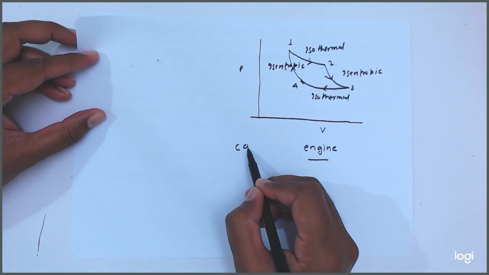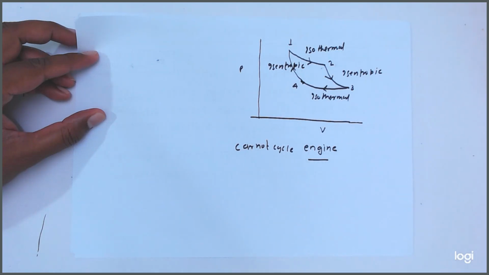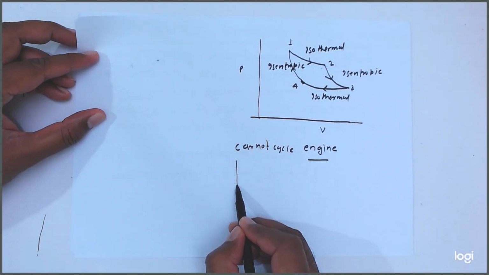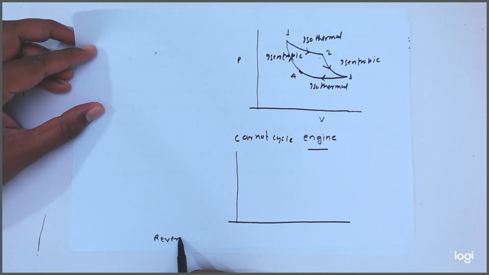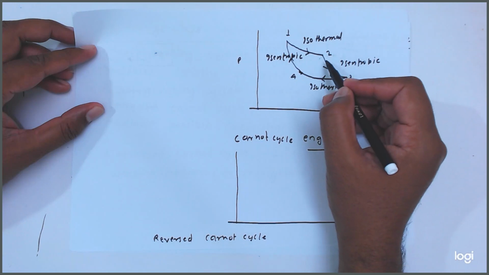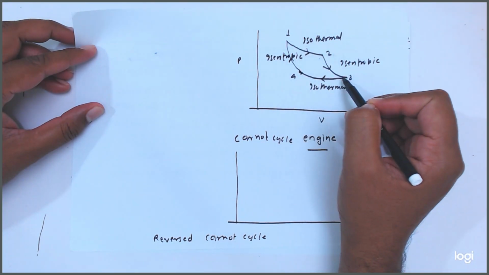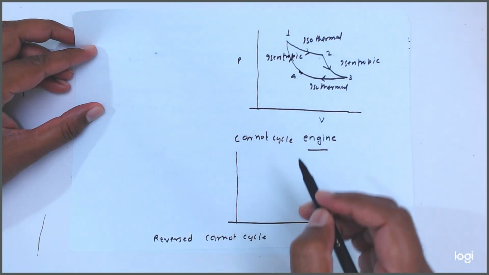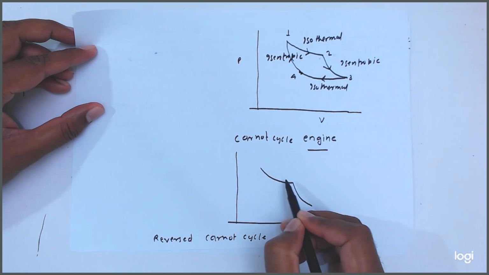This is the Carnot cycle. But now we are talking about the reversed Carnot cycle. So what we will do? All the things we will reverse. All the cycle is same, but the direction has changed.